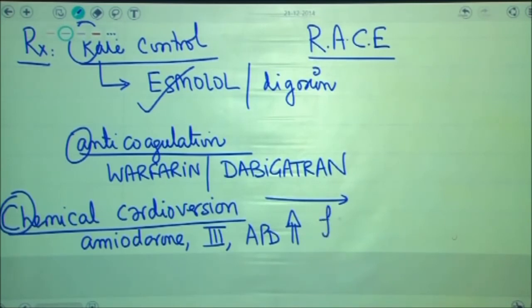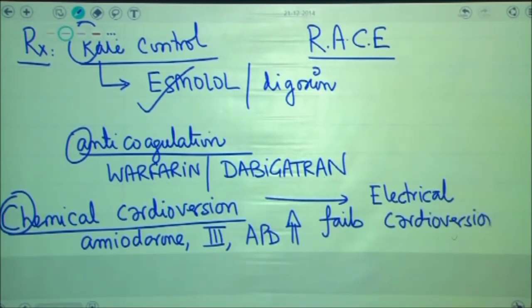However, if chemical cardioversion fails, then we will have to go in for E, that is electrical cardioversion of the patient. And in electrical cardioversion, we will have to provide the patient a DC shock, which will help in termination of this arrhythmia. The most common arrhythmia in clinical practice is best treated by RACE protocol.